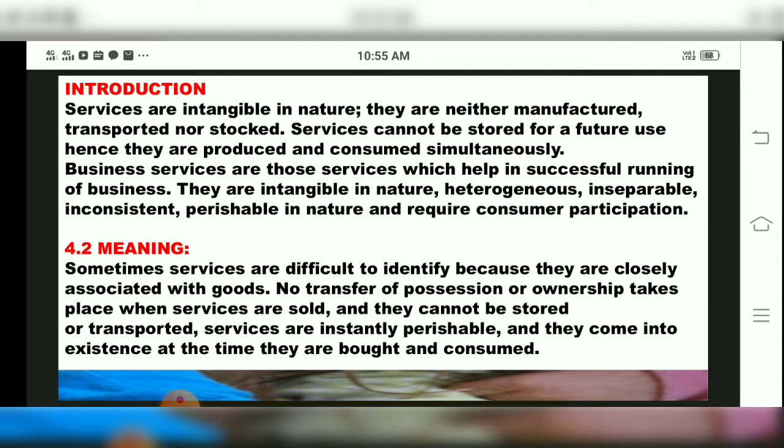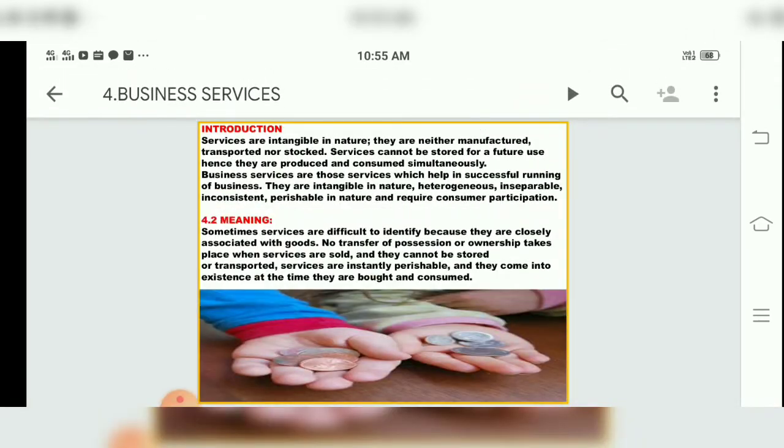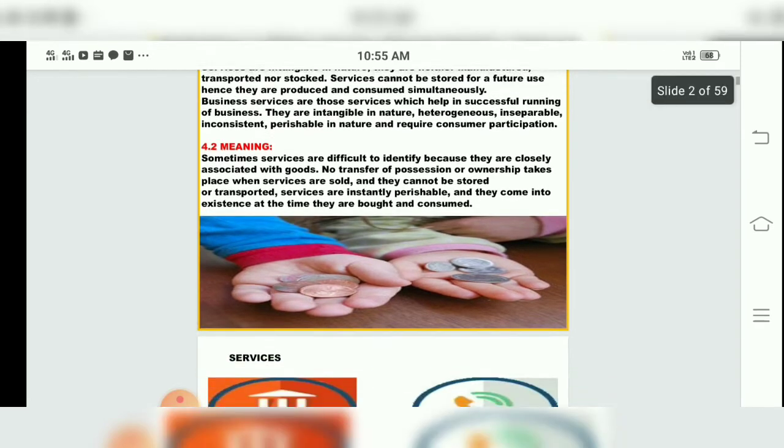Sometimes it is very difficult to identify services because they are closely associated with goods. No transfer of possession or ownership takes place when services are sold, and they cannot be sold or transported. Services are instantly perishable, and they come into existence at the time when they are bought and consumed. In services, consumer satisfaction is concerned, children.